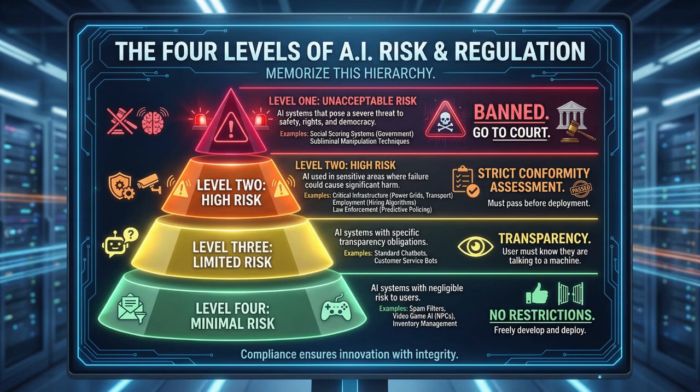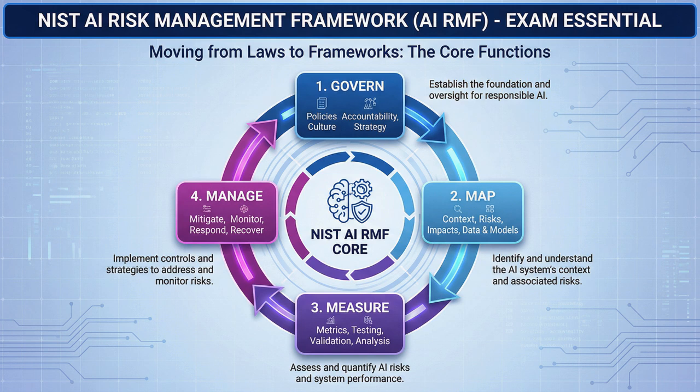Now, let's move from laws to frameworks. The most important one for the exam is the NIST AI RMF, the Risk Management Framework. You need to know the 4 core functions: govern, map, measure, and manage. Govern creates the culture and rules. Map establishes the context. What is the AI trying to do? Measure uses metrics to test the system. And manage is where you actually fix the risks you found.